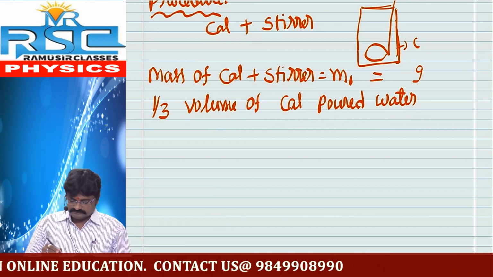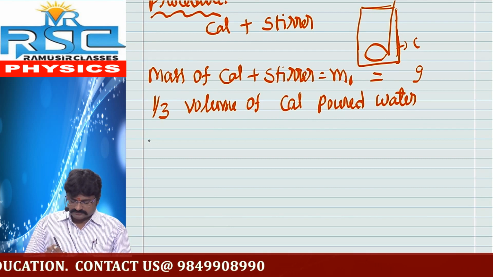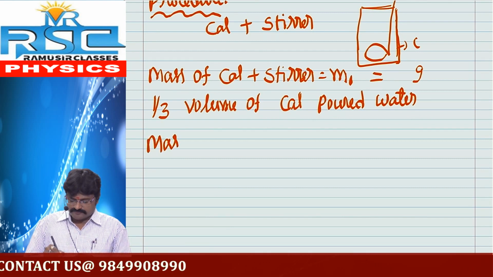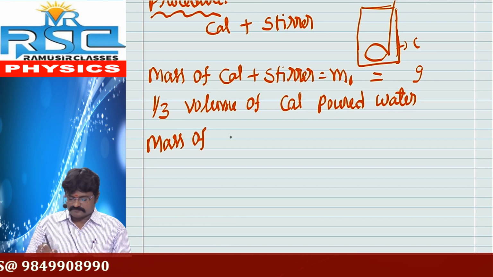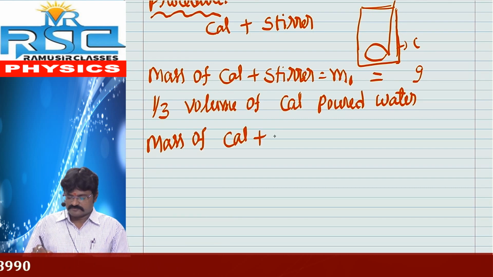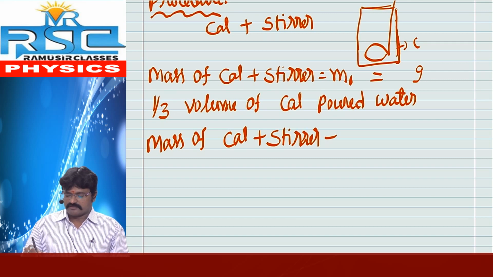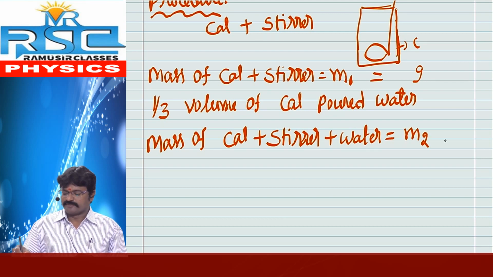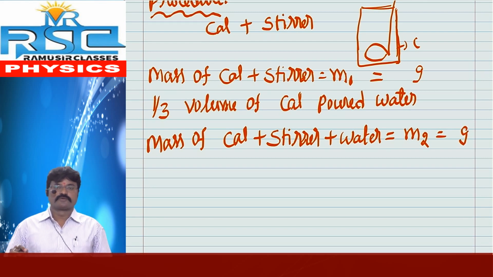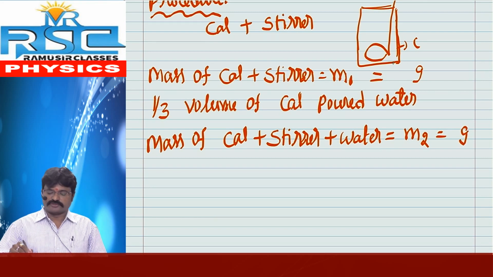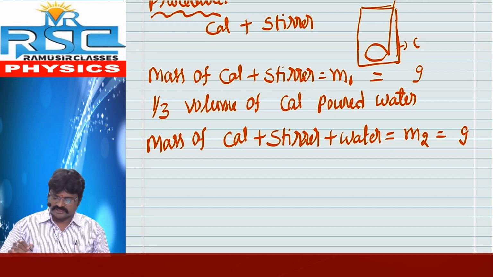Then the mass of calorimeter plus stirrer plus water is m2 grams. First, the mass of calorimeter and stirrer is m1 grams.